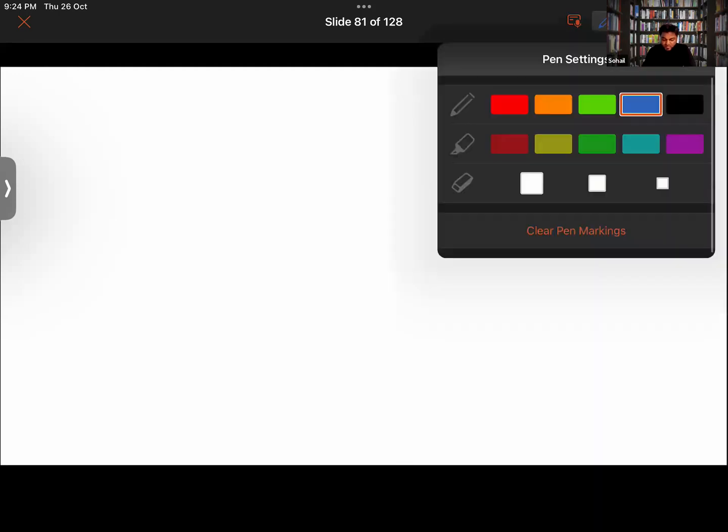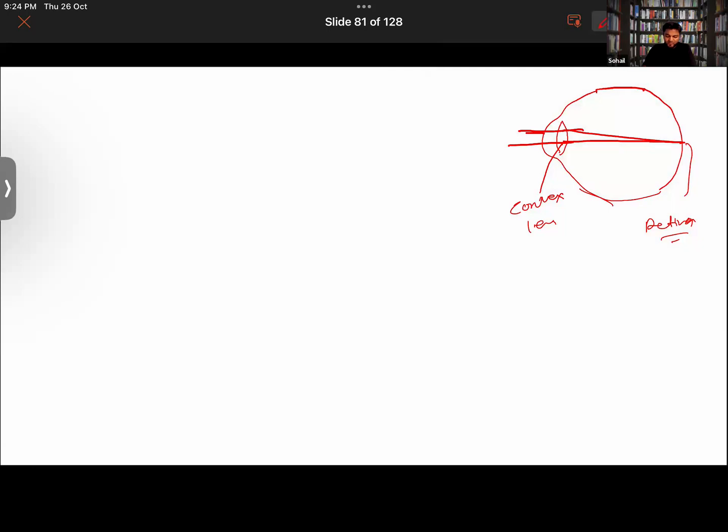By birth or by age, the convex lens, the eye lens, could develop some deformities. Either it might shrink or it might expand. Look over here. If it shrinks, it will become thicker, and if it expands, it will become thinner.